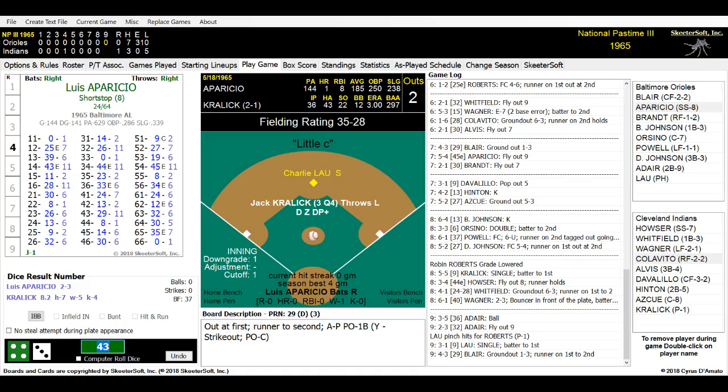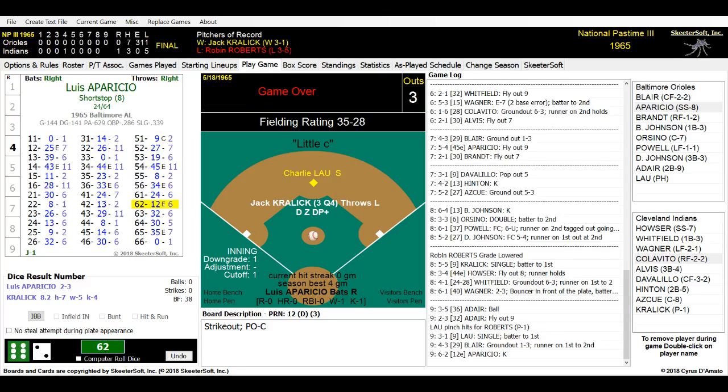There's 2 down. Welcome to the cardiac baseball. Last time up, he flew out. Here is the pitch to Aparicio. It is a 62. And Aparicio has struck out. Cleveland has won the game 1-0. That is it. A final 1-0 Cleveland. Jack Kralik gets the win. Robin Roberts got a hard-fought loss. He threw a 3-hitter and lost. Orioles left 11 runners, which did not help their cause.